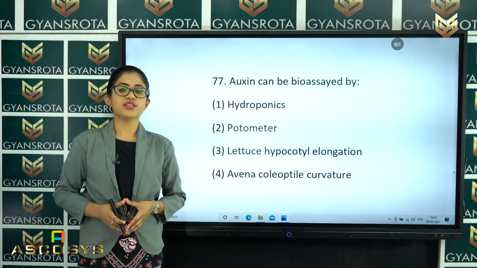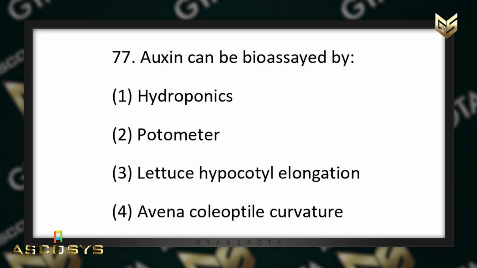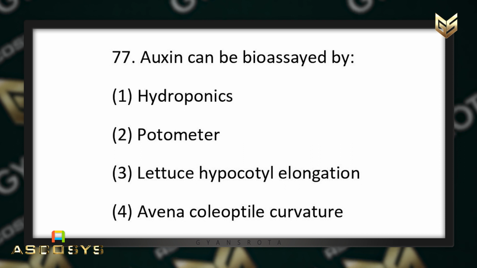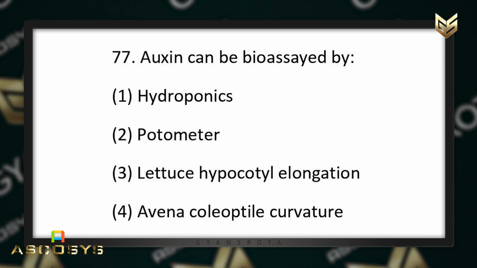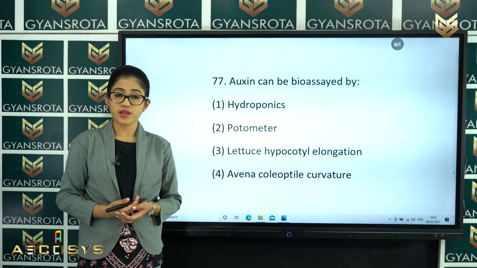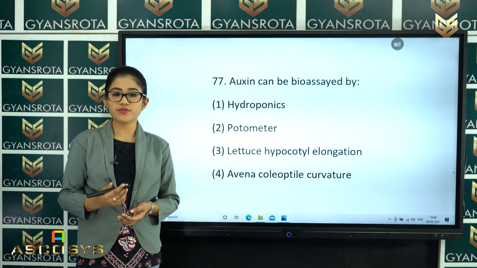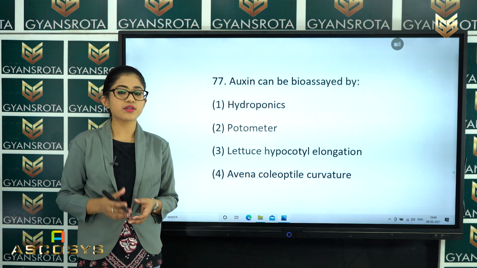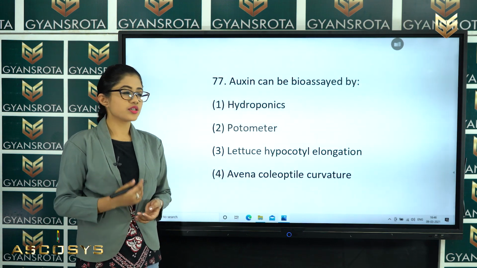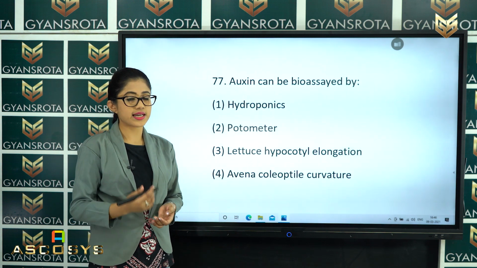Now, the next question is question number 77. Auxin can be bioassayed by hydroponics, potometer, lettuce hypocotyl elongation, or Avena coleoptile curvature. Well, this is a very easy question from the chapter Plant Growth and Development. There we discussed the plant hormones and their bioassay also. So, auxin can be bioassayed by which of the following is the correct answer?